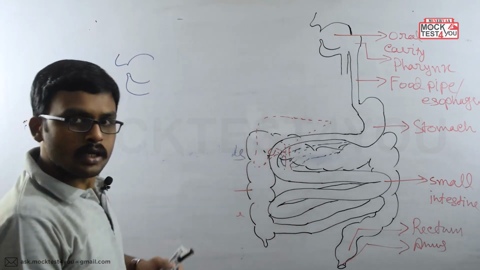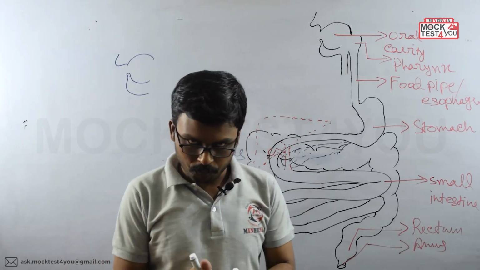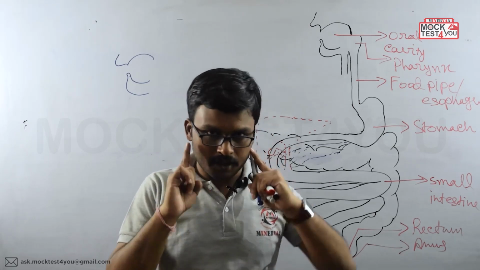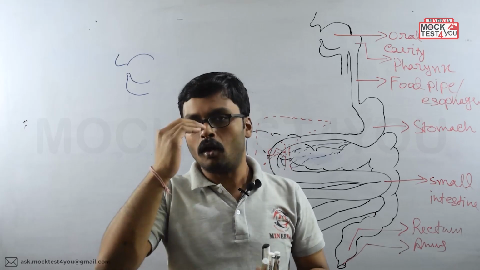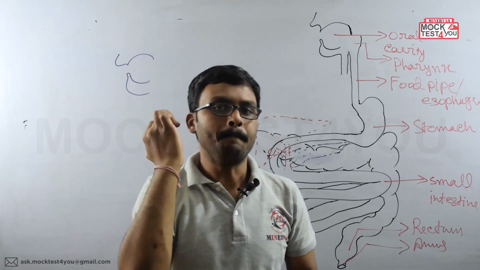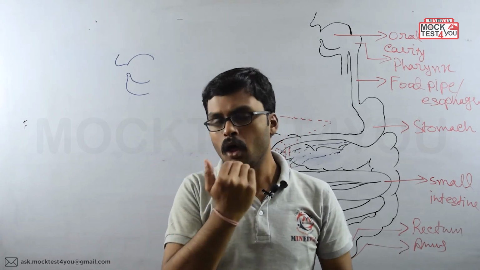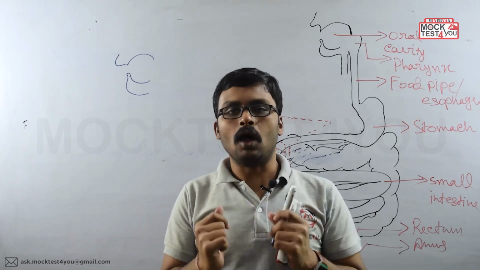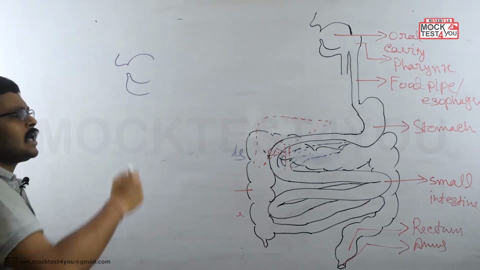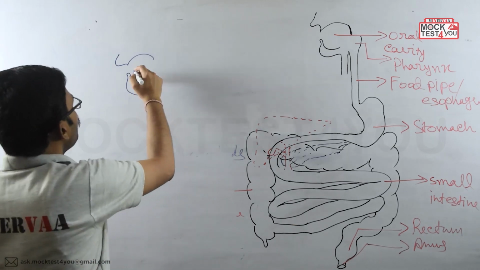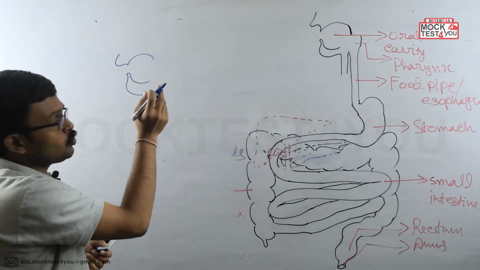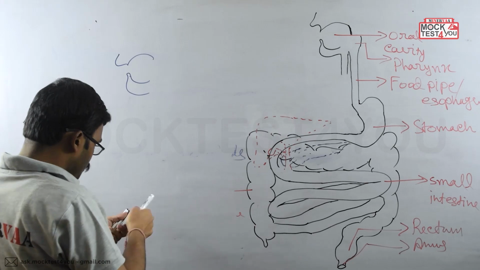Now this oral cavity is lined by what? In the frontal side, it is lined by the lips. On the right and left side it is lined by the cheeks, and on the upper side it is lined by the roof region, which is called the palate. And below, a floor is present. Clear? The whole oral cavity can be divided into two different cavities. Now what are those two cavities? Let's see.